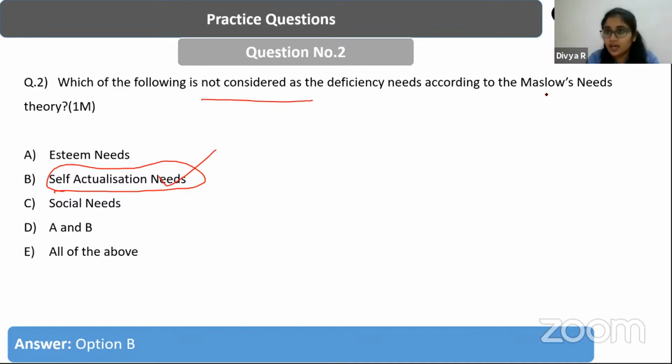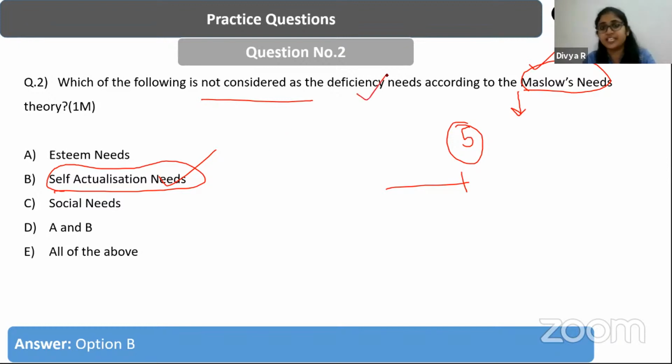So in Maslow's needs hierarchy theory, Maslow classifies needs into 5 types, starting from the physiological needs. Then he talks about the safety needs, then the social needs, then the esteem and the self-actualization needs. Among these 5 needs, the 4 lower order needs are classified as deficiency needs, whereas self-actualization is considered as the growth need. The other 4 lower order needs are considered as the deficiency needs, right?